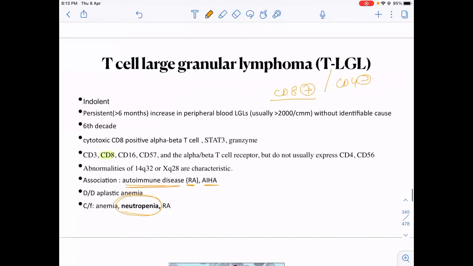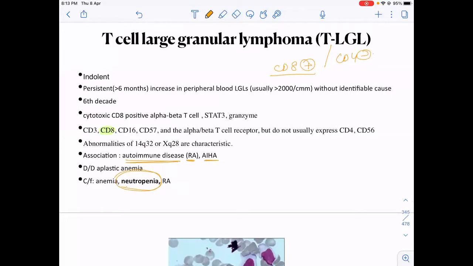So, I'll revise TLGL again. In TLGL, we have to remember that it is a slow-growing, indolent kind of lymphoma, mostly CD8 positive. It is associated with autoimmune diseases like rheumatoid arthritis and autoimmune hemolytic anemia. In the CBC, we characteristically find neutropenia along with anemia. Because of all these cytopenias, it's a close differential of aplastic anemia.